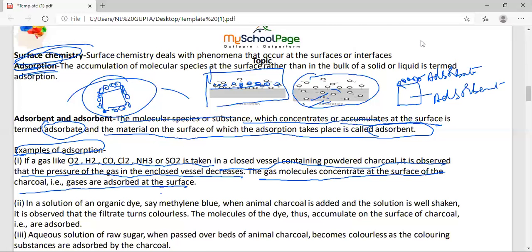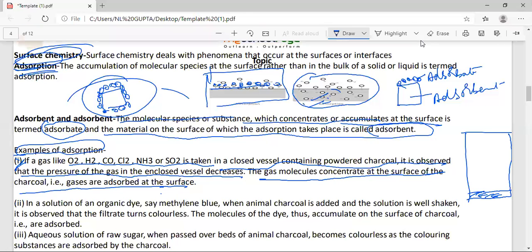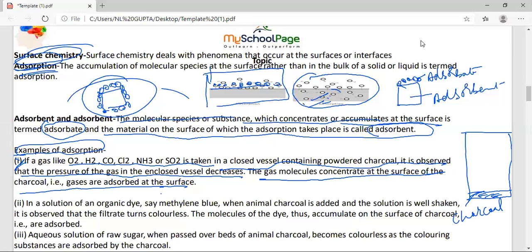What is the meaning of the first example, students? They are saying one container is there, like this. In this container there is charcoal. This substance is known as charcoal. So dear students, if you put H2, O2, N2, whatever the gas.